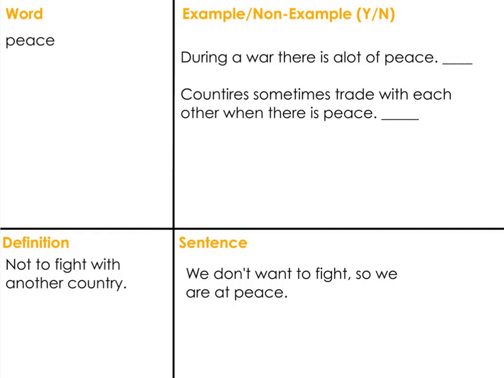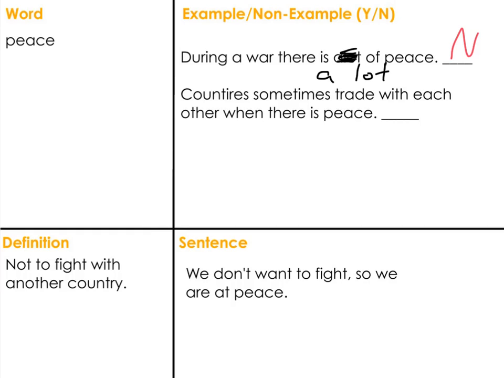Let's do example, non-example. During a war, there is a lot of peace, and there is an error there. It should be a lot. 2 words. Is this an example or non-example? If there's a war, there should be a lot of fighting, I'm guessing. So I don't think there's a lot of peace. So the answer is no.